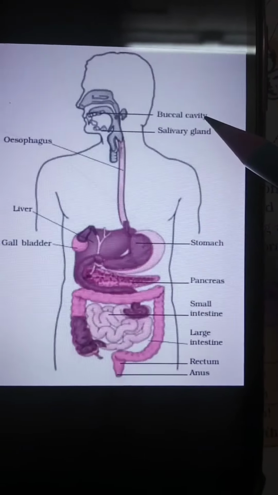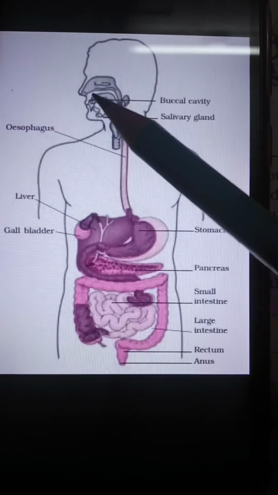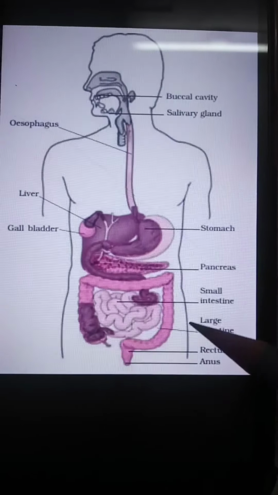The canal can be divided into various compartments: first one is the buccal cavity, then the food pipe or esophagus, then the stomach, then small intestine, large intestine, and ending with rectum and anus. So this is how the process starts. The food components gradually get digested as food travels through the various compartments.